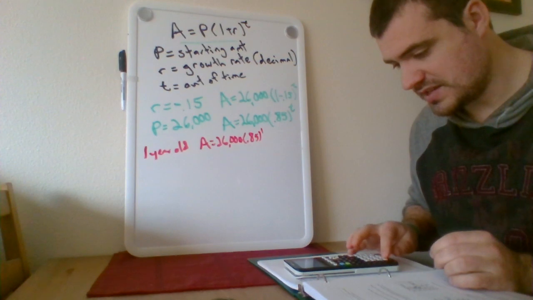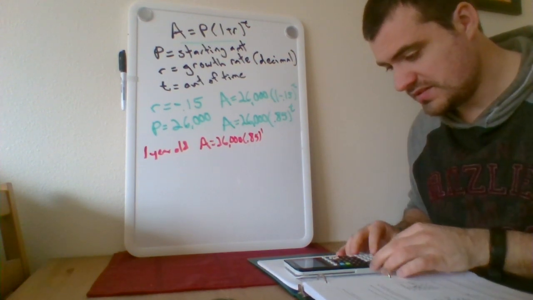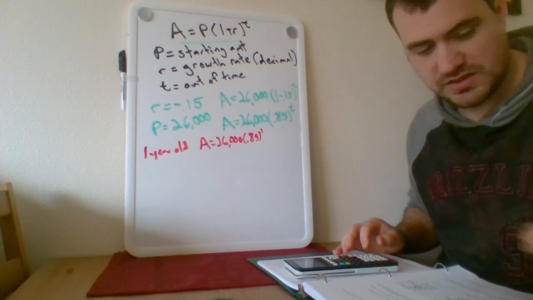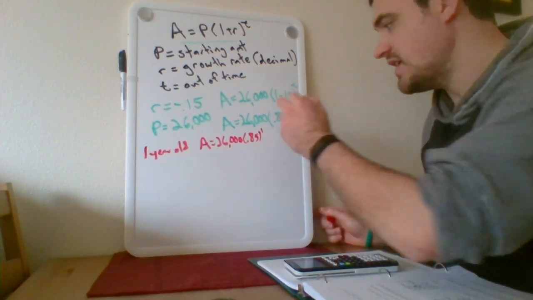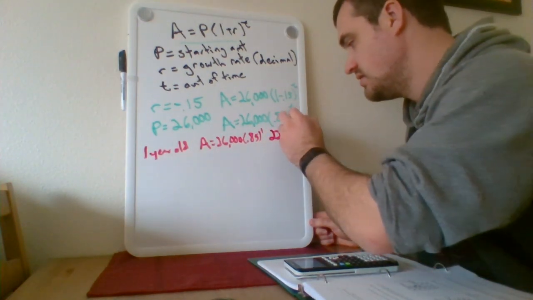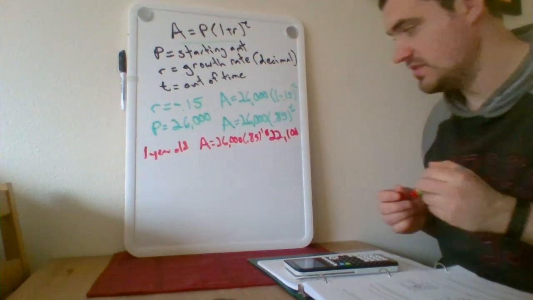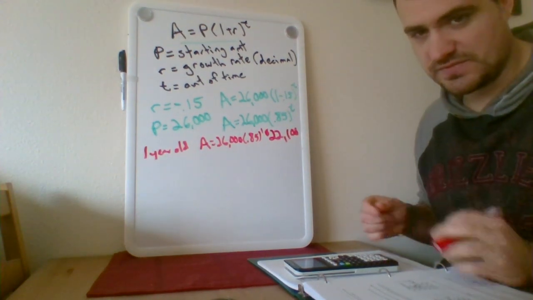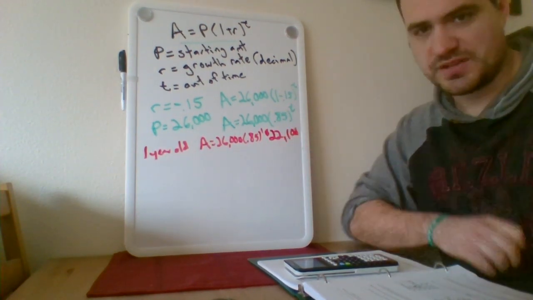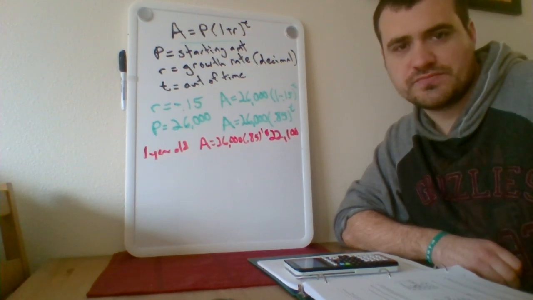So 26,000 times 0.85 raised to the first. And according to my calculator, the value of the car after 1 year is $22,100. Okay, I apologize that the pen's a little fat, so it might be hard to read. Okay, cool. Any questions on that?